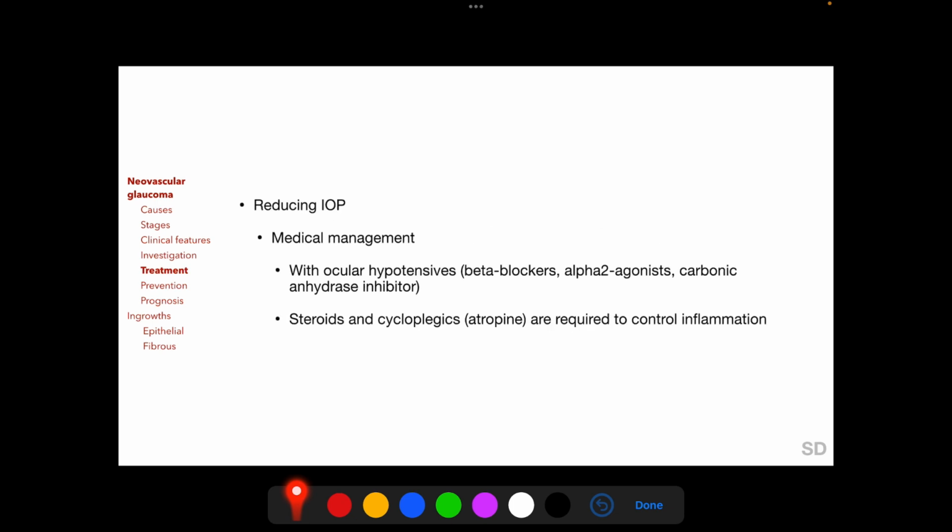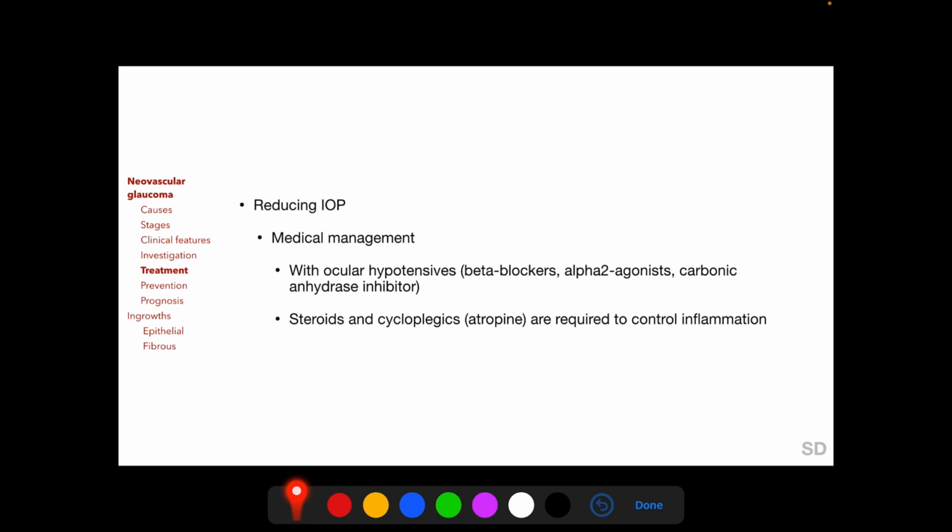In addition to controlling neovascularization, the elevated intraocular pressure has to be reduced, and this can be attempted with ocular hypotensives such as beta blockers, alpha 2 agonists, and carbonic anhydrase inhibitors. But the ability of medical management to control intraocular pressure long term in well established neovascular glaucoma is limited. And prostaglandin analogs and miotics are contraindicated in neovascular glaucoma because both are said to be pro-inflammatory.